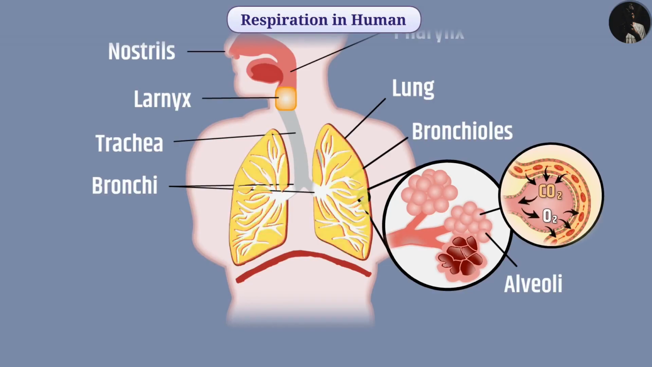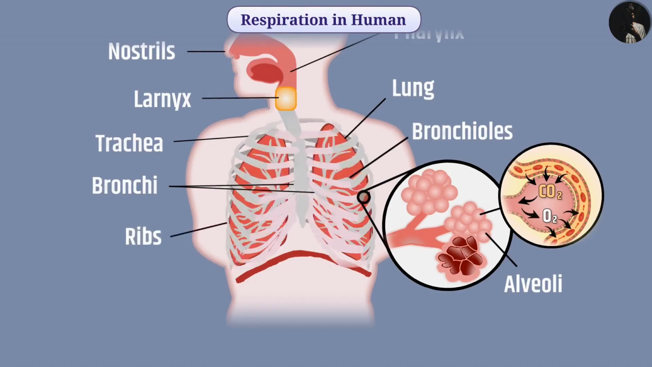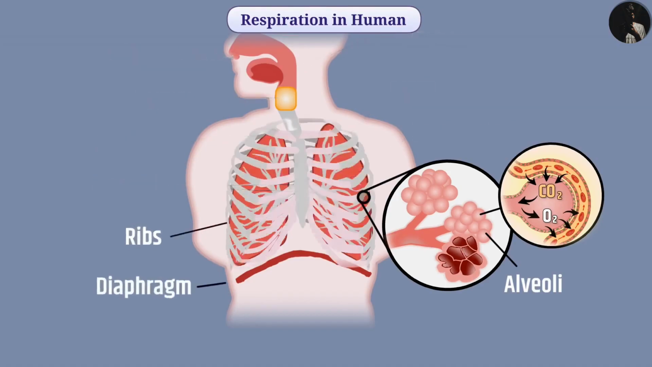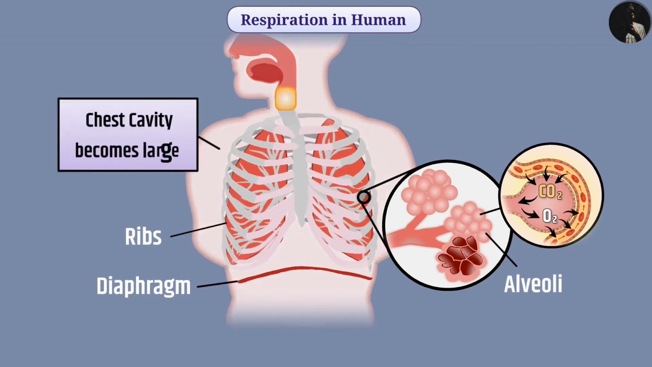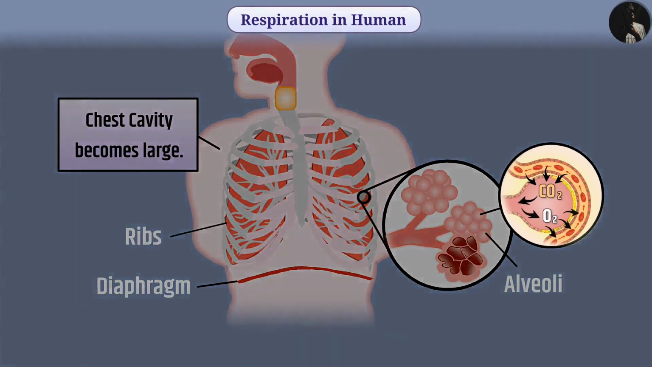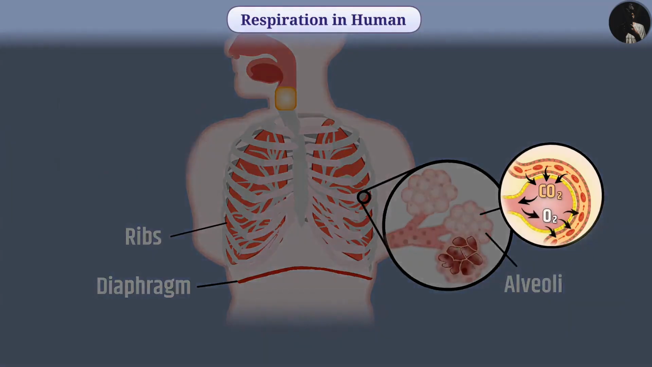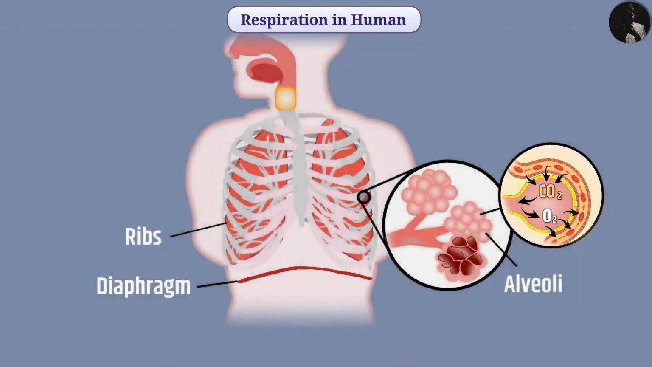We know that lungs are present inside the ribs. While inhaling, the diaphragm becomes flattened, due to which ribs lift up and the chest cavity becomes large. As a result, air flows into the lungs and alveoli fill with air. Oxygen present in the air of alveoli comes into the blood of the alveolar blood vessel.